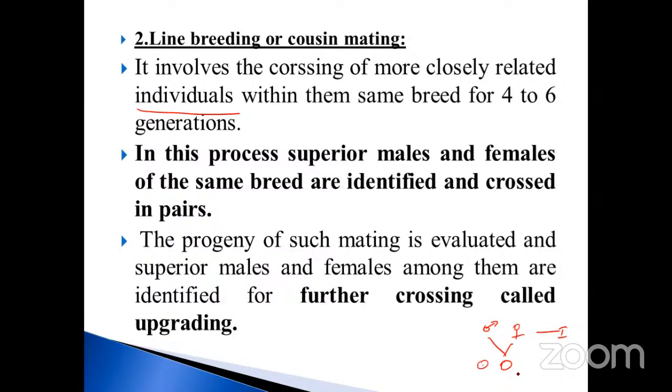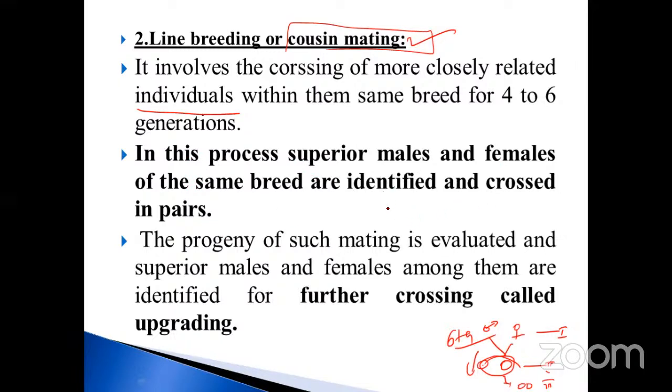Closely related individuals within them. Within them means the second generation, there is a progeny. So again the third one. Likewise, it goes on up to the 6th generation. This is called cousin mating. Okay, cousin mating. In this process, the superior male and female of the same breed are identified and crossed in pairs.